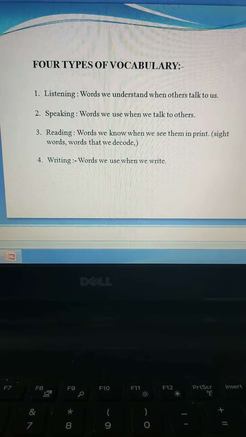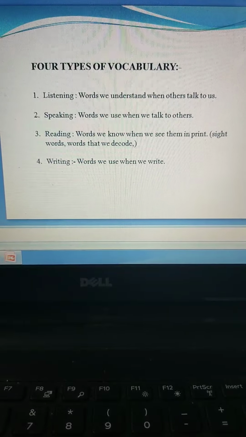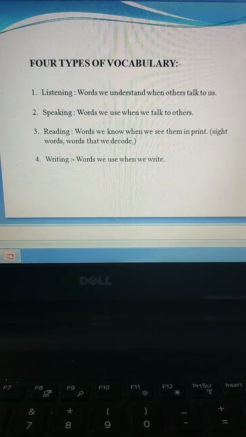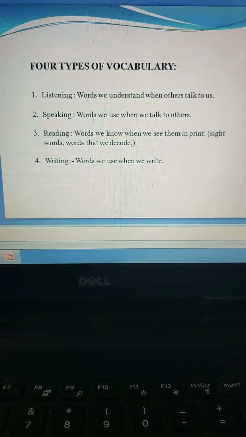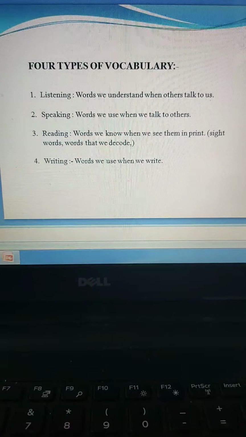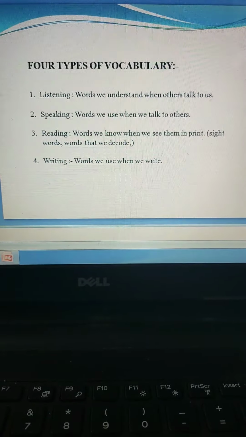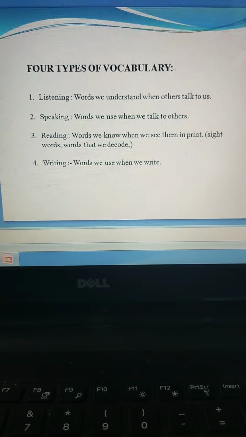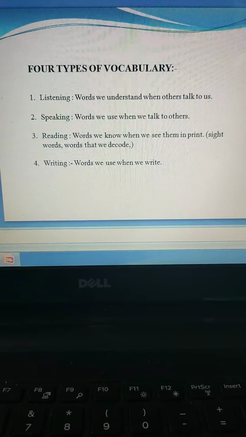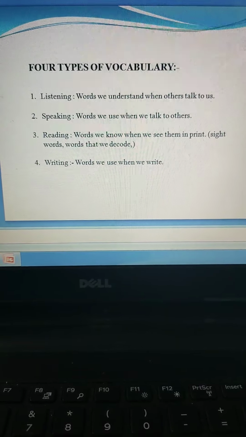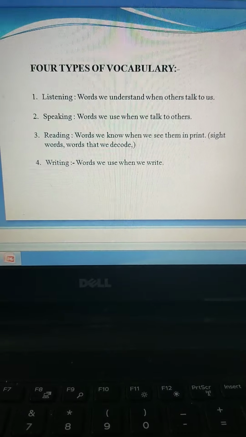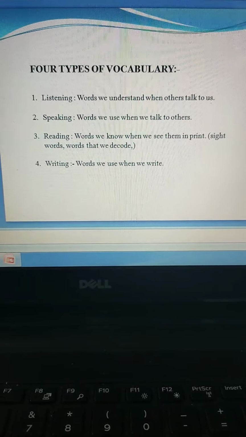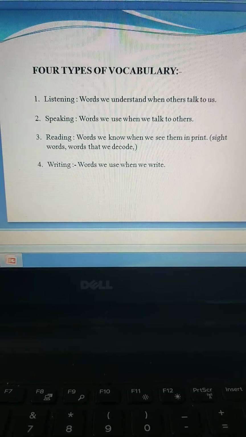But these days, what I have noticed is you students have amazing skills when it comes to writing vocabulary. Some of the words that you use don't exist in the English language itself. You come up with new words from your own language. Yeah, I was always talking to you about the word biscuit, isn't it? Biscuit is actually a cookie that is eaten as a snack when you are hungry, but that has a different meaning in your language, isn't it? So the writing part, I was just kidding, guys.